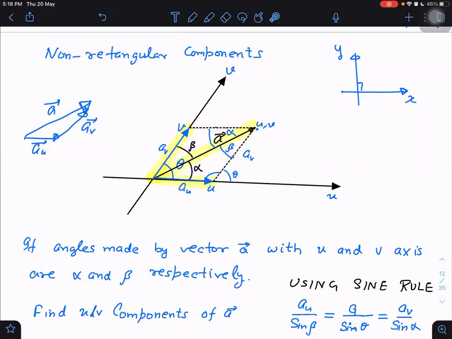Whatever name you want to give it doesn't matter, because normally many of the books don't even take these up. But these are definitely non-rectangular components. These are not rectangular at all. They will be rectangular only if I take the U and V axes mutually perpendicular. Then these will become rectangular components because they will form a rectangle here. You got that point?